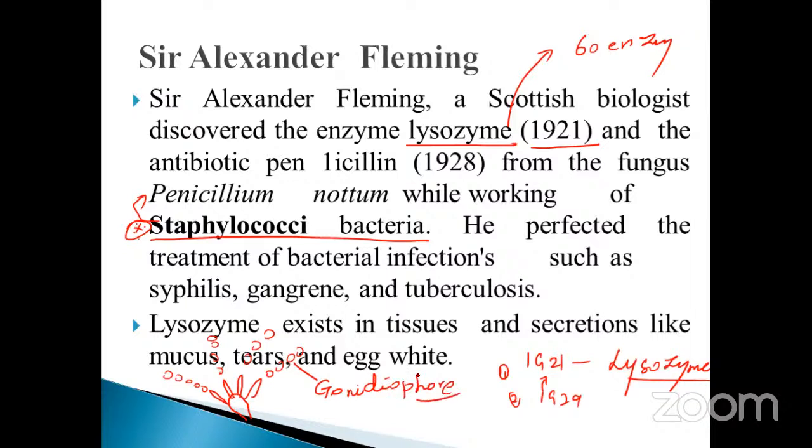Gonadiophore. Don't forget, my dear students. So the structure looks like which one? Staphylococci. Cocci is nothing but the round shape. The structure of the bacteria also looks like this. Okay, the structure is called staphylococci.